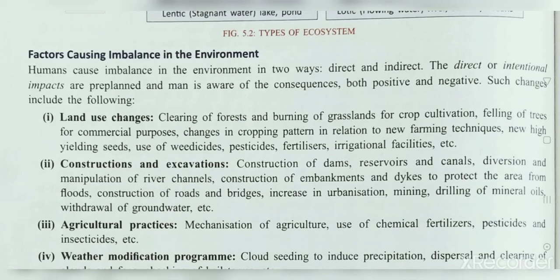So next we have agricultural practice. In agricultural practice, there is mechanization of agriculture and the use of chemical fertilizers, pesticides and insecticides, right?